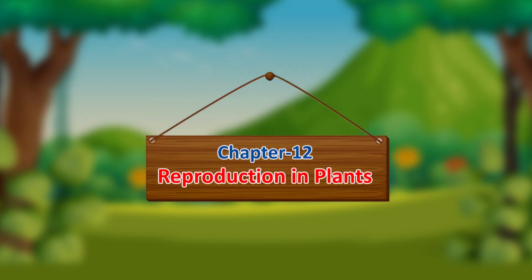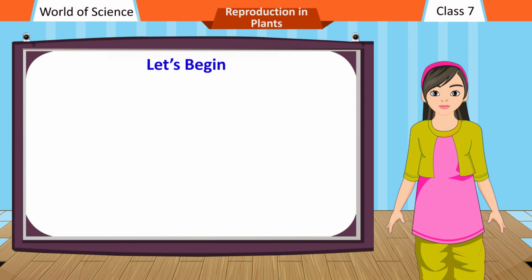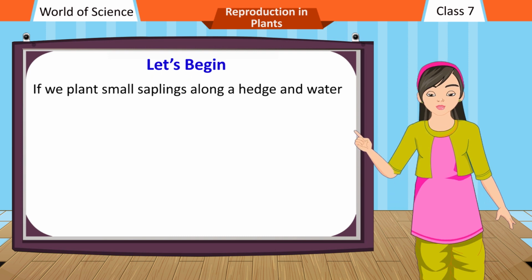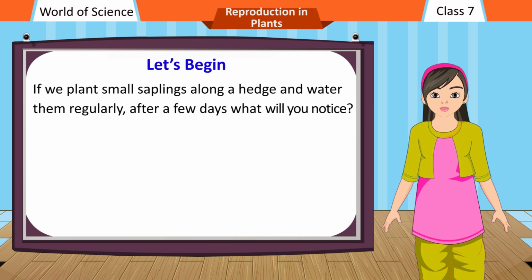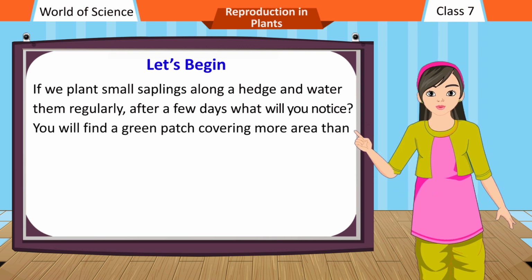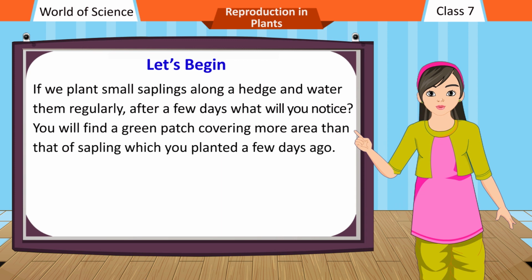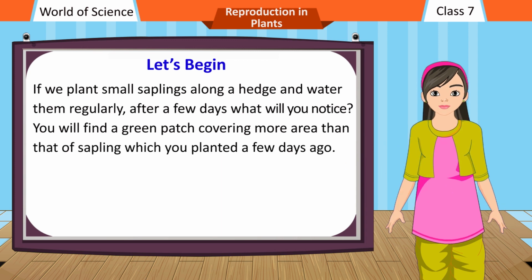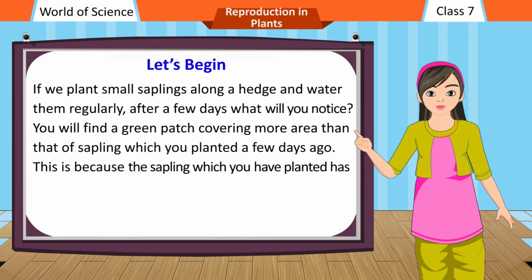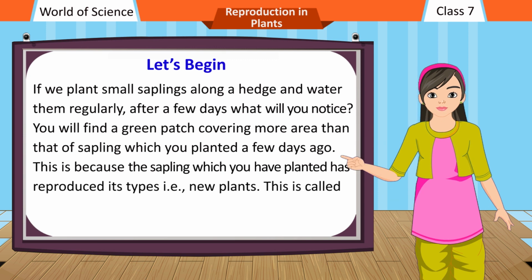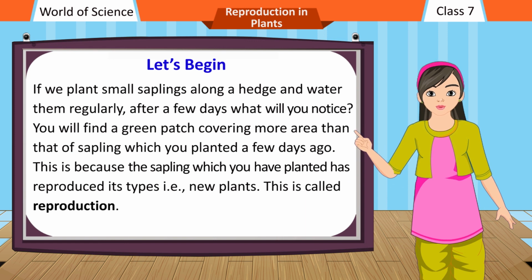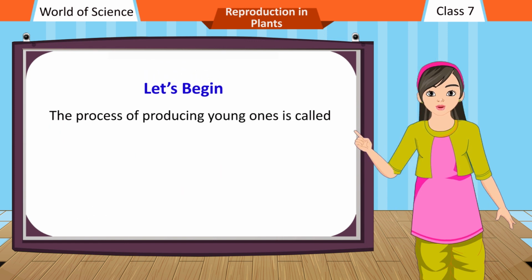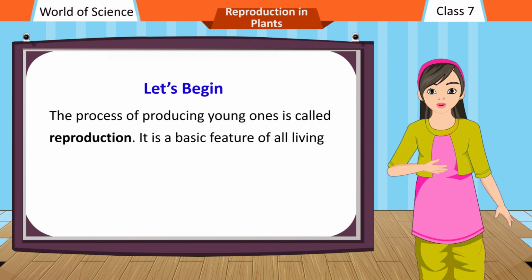Chapter 12. Reproduction in plants. Let's begin. If we plant small saplings along a hedge and water them regularly, after a few days what will you notice? You will find a green patch covering more area than that of the sapling which you planted a few days ago. This is because the sapling has reproduced its types, that is, new plants. This is called reproduction. The process of producing young ones is called reproduction.